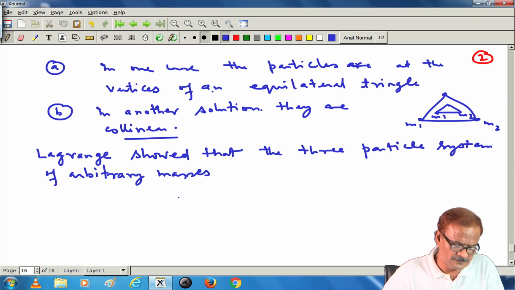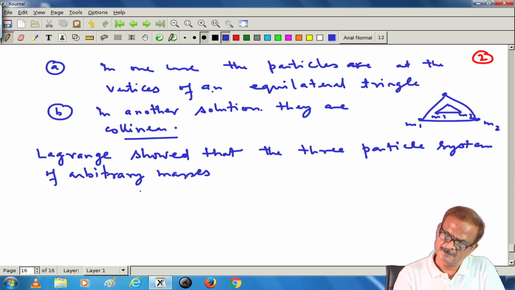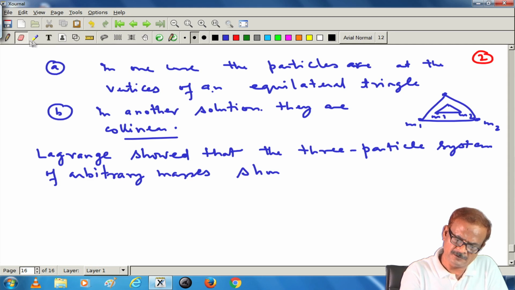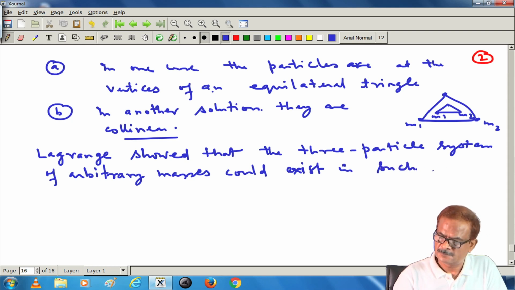This is the difference from the previous stationary solution that we were considering.